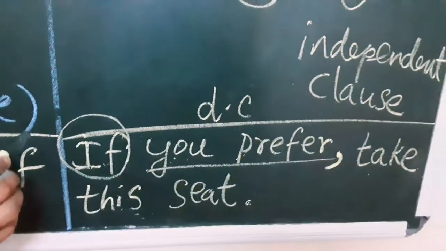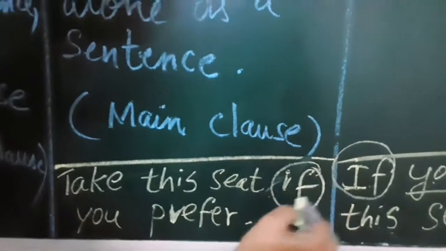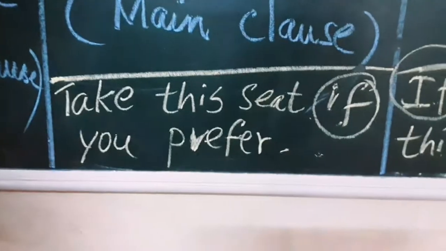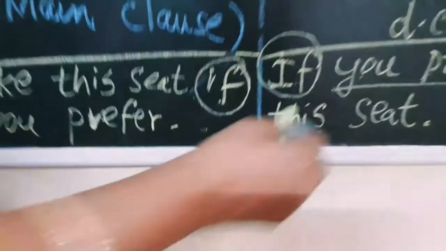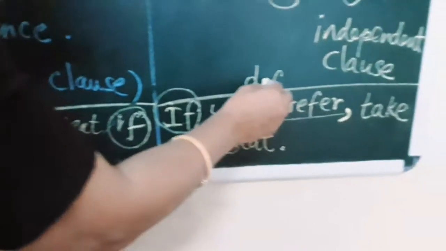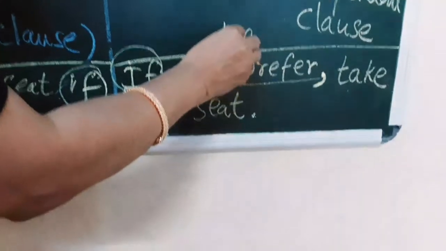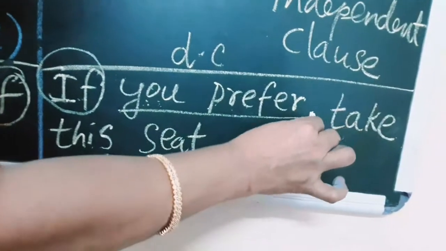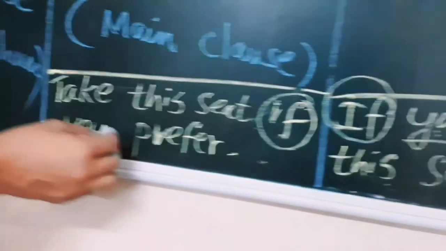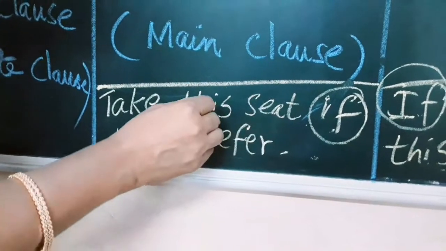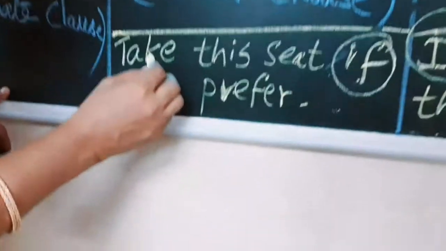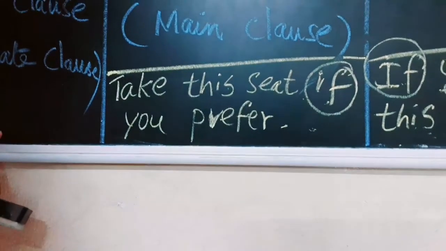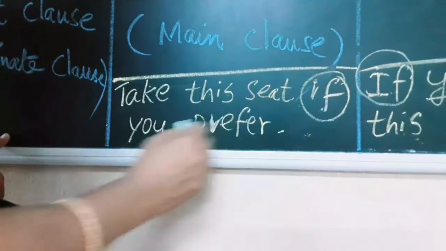Here, the subordinating conjunction stands in between these two clauses. Here, you prefer is a dependent clause. It stands in the beginning of the sentence, so we are putting a comma. Here, take this seat is an independent clause. If you are starting the sentence with the independent clause, you need not put a comma. Take this seat if you prefer.